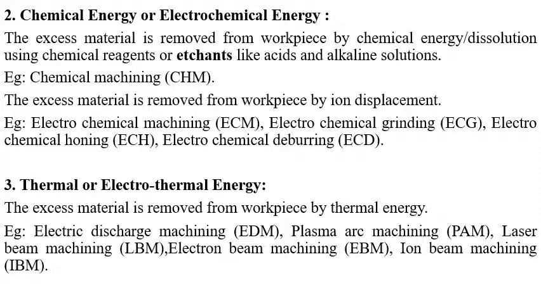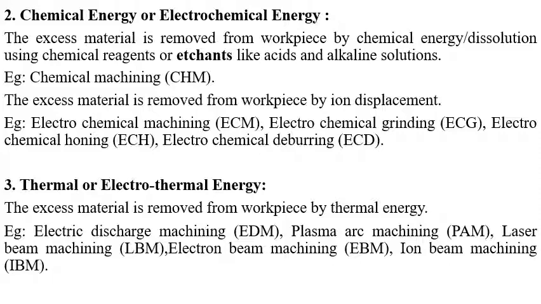The thermal energy is utilized to melt and vaporize a small area of the work material by concentrating the heat energy on that area of the workpiece. By continued repetition of this process, we can get the required shape. We can get the required shape when we continue this process again and again. So this is what happens in the thermal or electrothermal processes.